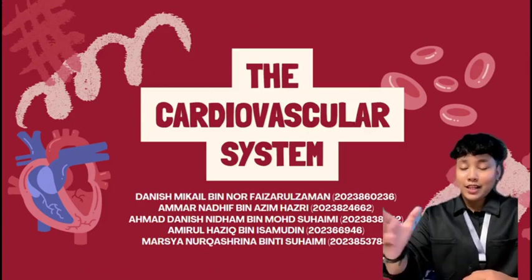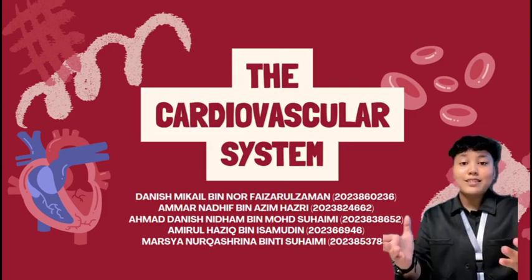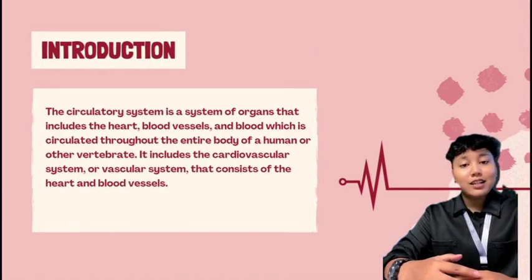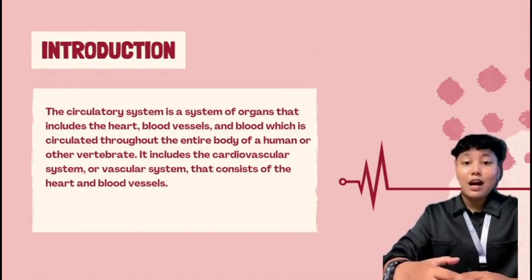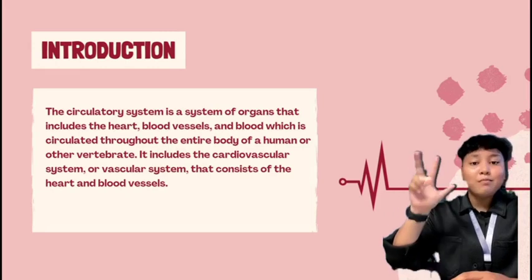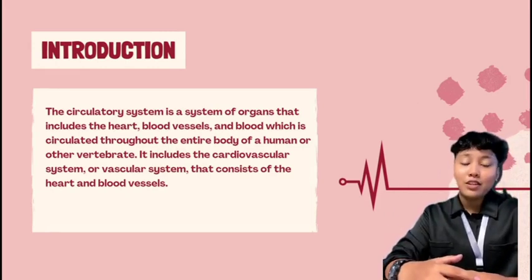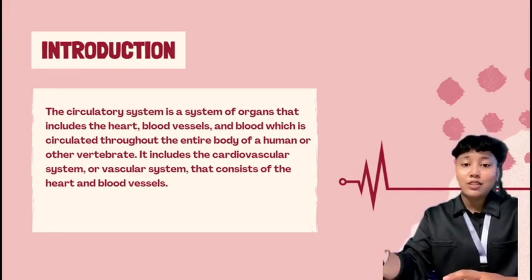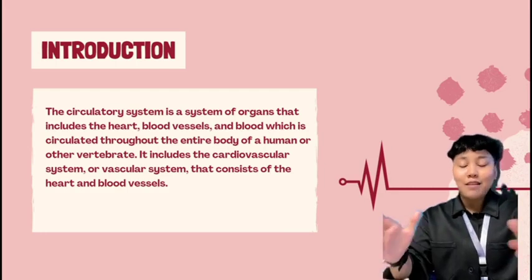Let's begin our presentation today with the introduction of the cardiovascular system. What is the cardiovascular system? The cardiovascular system is the circulatory system in our body. The organs involved in this system are the heart, blood, and blood vessels. It is circulated throughout the entire body of a human or other vertebrate. It includes the cardiovascular system or vascular system that consists of the heart and blood vessels.